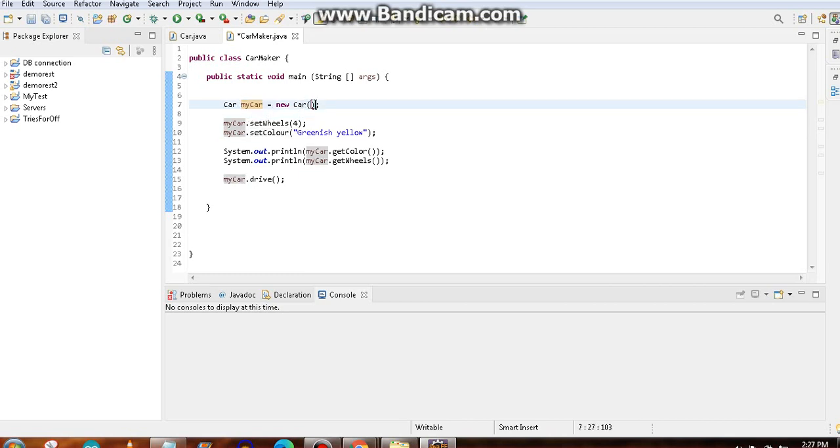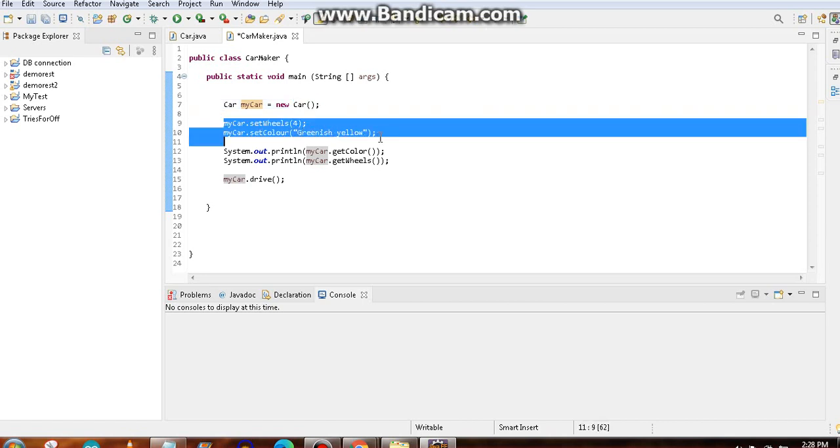So what we have to do is limit the scenario, so that when you are creating the car, you cannot create it without the wheels and the color. At the very moment you create the car, you should give the color and wheels as well. In the context of classes and objects, there may be a situation that when you create an object, a few fields have to be set at that very moment, or in other words, a few attributes have to be created when you are building the object, rather than setting them up later.